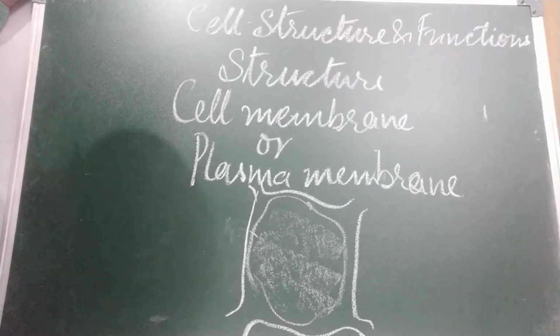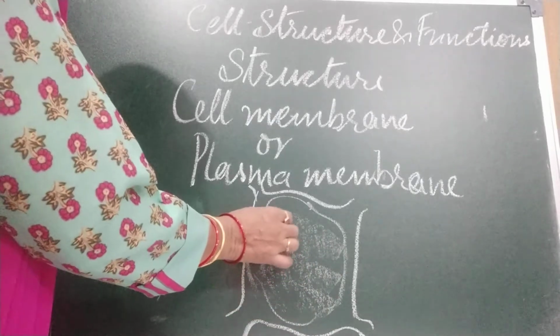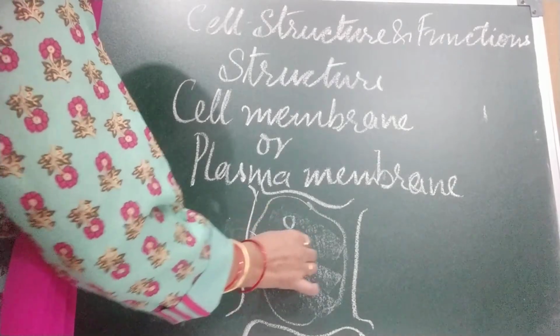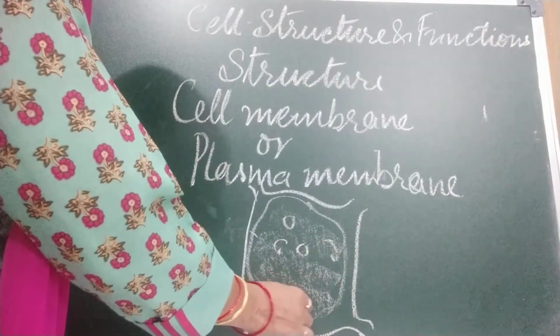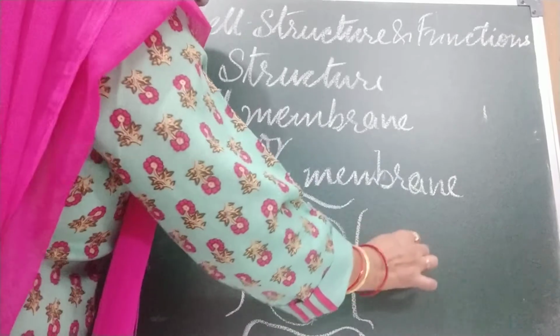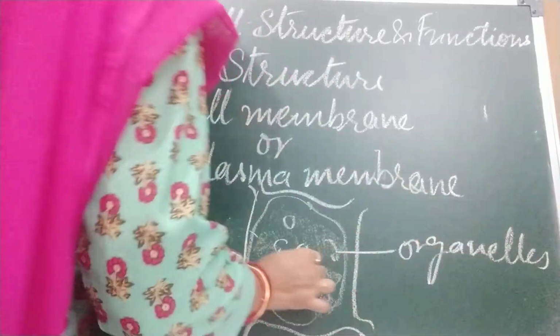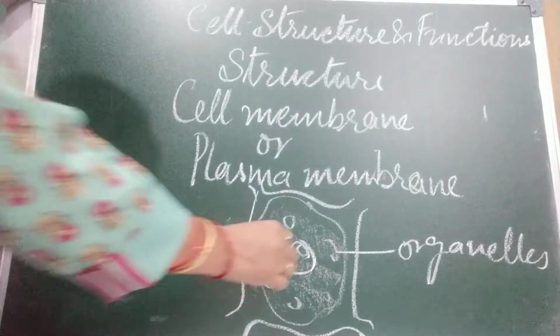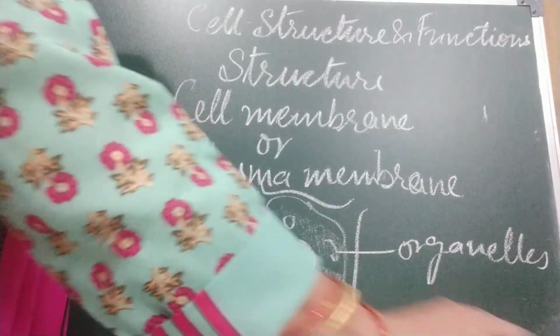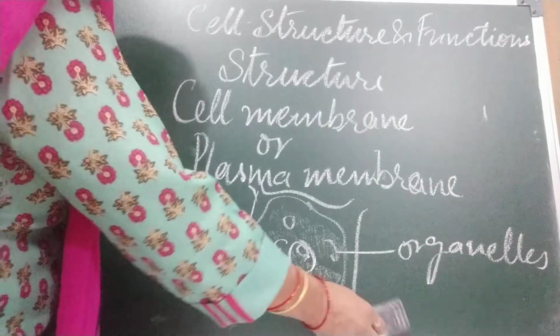Since plants do not have skeletons for support, the cell wall helps them. Present in the cytoplasm are small structures. In this cytoplasm, small structures are present and we call them what? Organelles. Okay, and the nucleus is also present. This is the nucleus. I will tell you the detailed diagram later on.